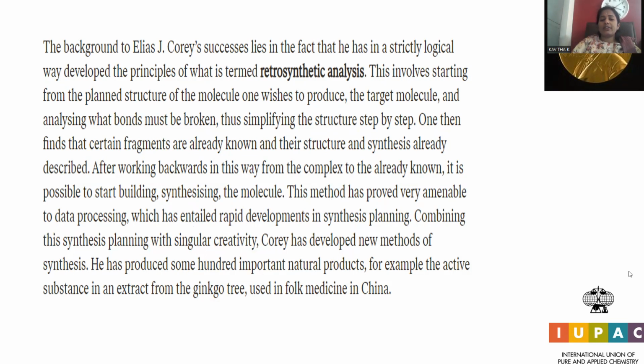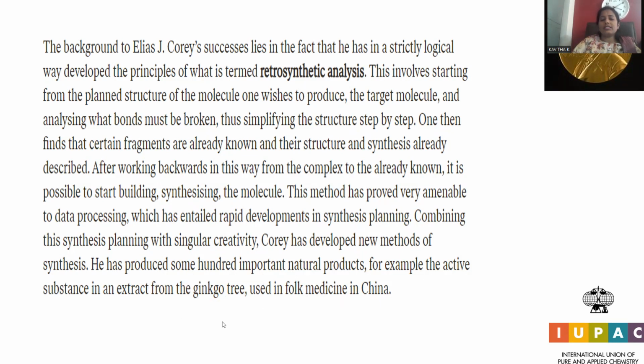Corey has developed a new method of synthesis. He has produced some 100 important natural products, for example, an active substance extracted from the ginkgo tree, used in folk medicine in China.